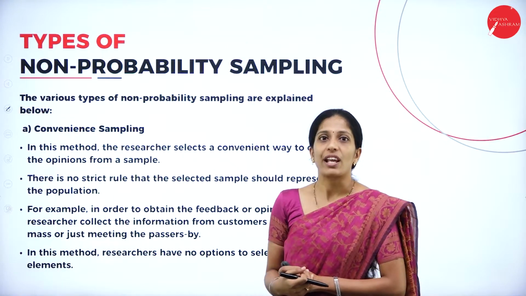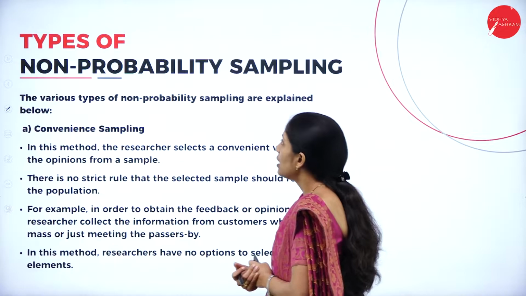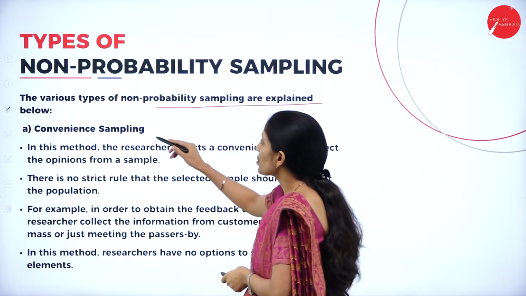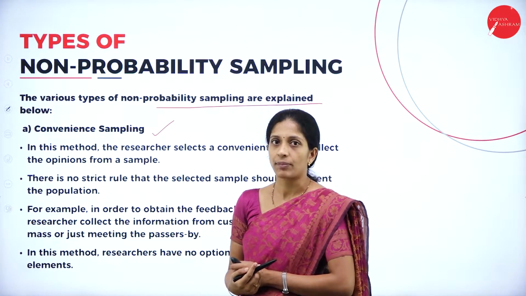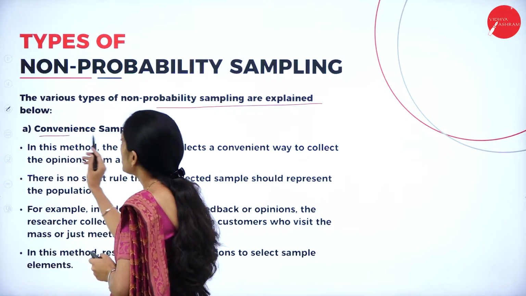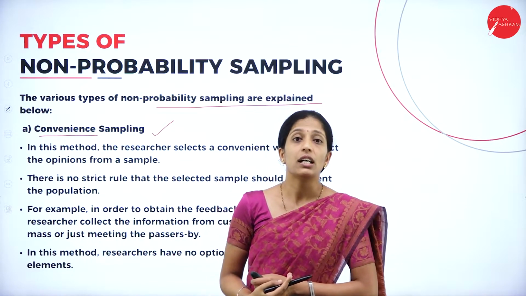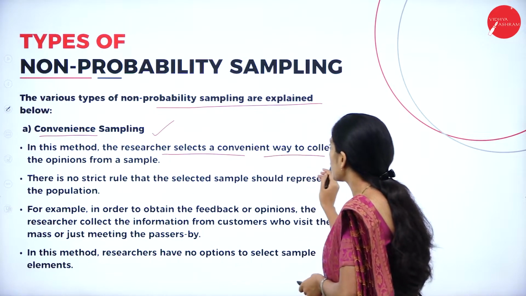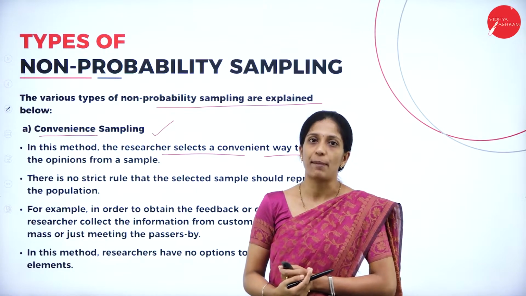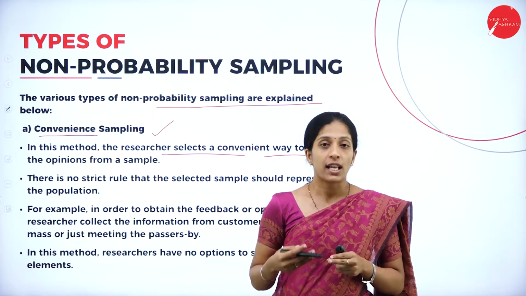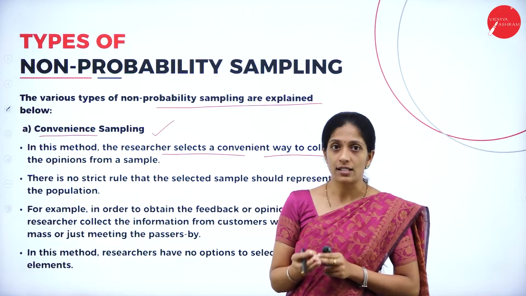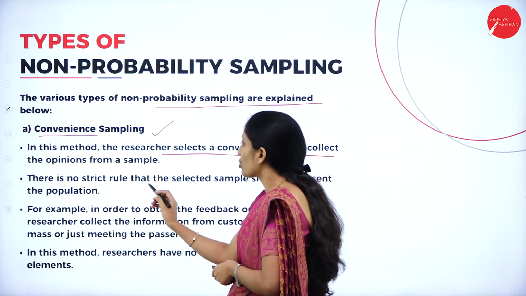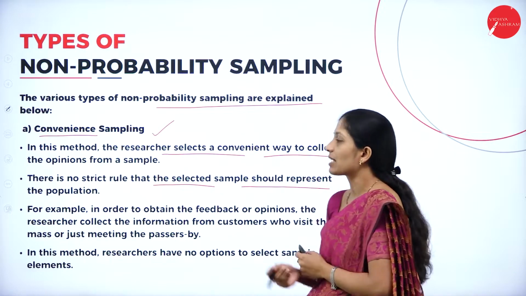Let us see the various types of non-probability sampling, which are explained below. The first one is convenience sampling. The word itself says that depending upon the convenience of the researcher, he is going to select the sample. In this method, the researcher selects a convenient way to collect the opinions from the sample. Depending upon his convenience, he selects the sample or collects the information from the sample.